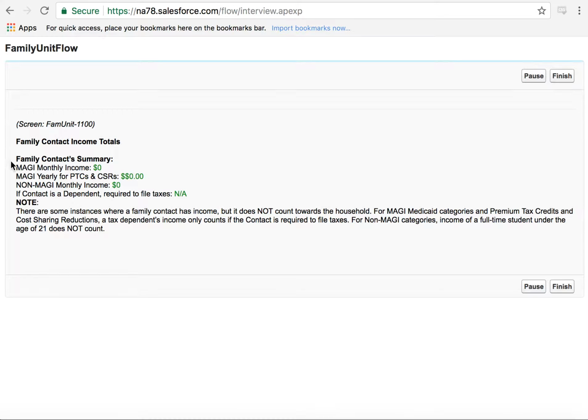So it shows you different types of income for the MAGI, for PTCs and CSRs, and then also non-MAGI income. And then here it also mentions that if the contact is a dependent, whether or not they were required to file taxes. And so once you have recorded all of this information, you can click Finish.